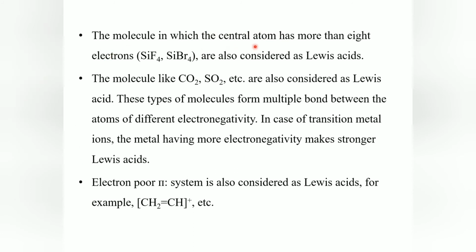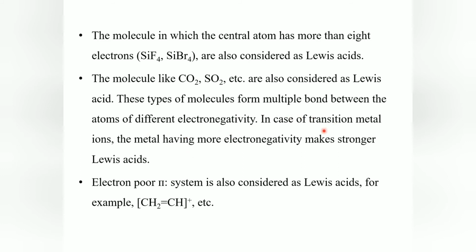Molecules in which the central atom can have more than 8 electrons, like silicon fluoride and silicon bromide, are also considered Lewis acids. Next, molecules like carbon dioxide and sulfur dioxide will also be considered Lewis acids because these types of molecules form multiple bonds between atoms of different electronegativity.